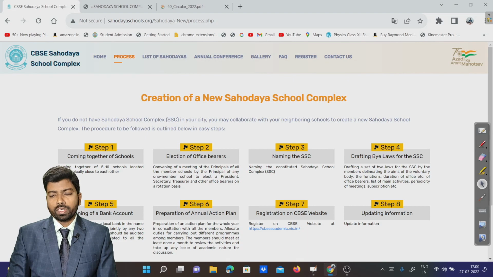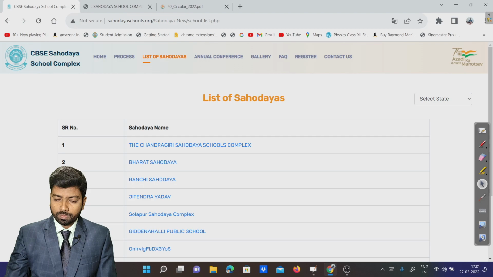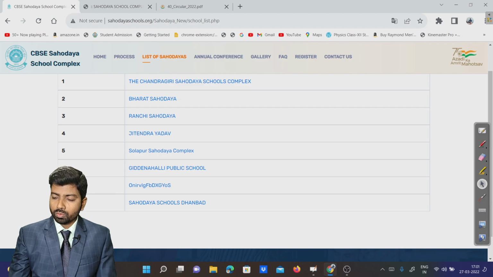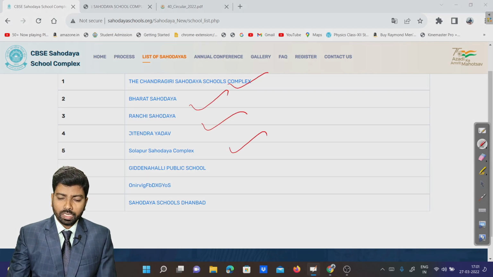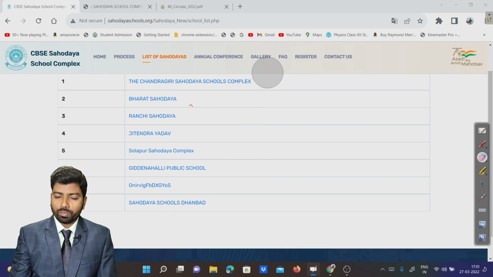So after successful formation of the CBSE Sahodaya Complex, we will go for registration, and I want to show you how many school Sahodaya Complexes are listed here. These are some of the Chandigarh Sahodaya School Complex, Bharat Sahodaya. These are some of the school complexes present here. Similarly, our school Sahodaya Complex will also be enlisted here, and once it completes, we can go forward.